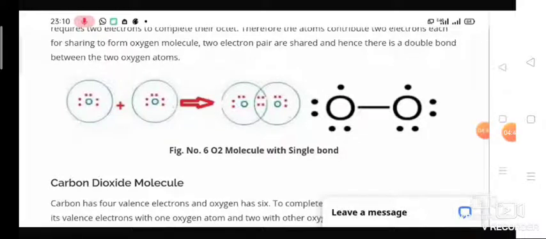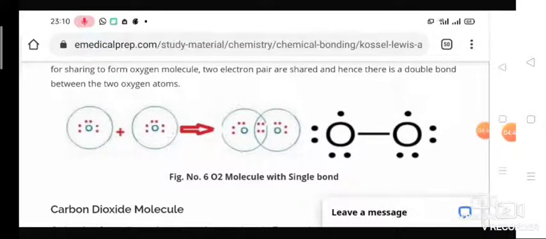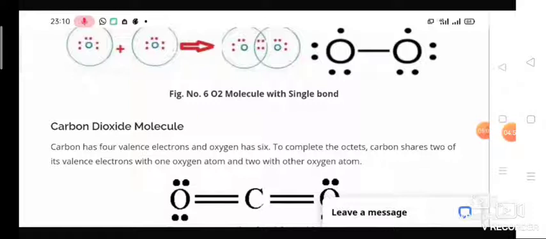O double bond O. When it is combined as O3, one oxygen atom will have a double bond and another oxygen will have a single bond. Actually, here when 2 oxygen atoms combine, it gives a double bond oxygen.